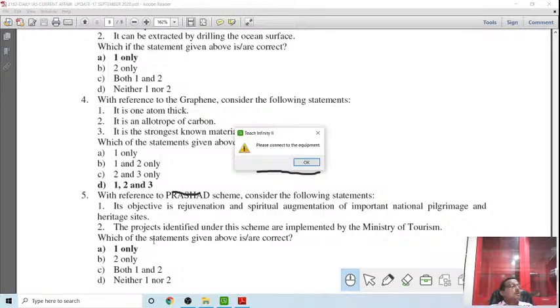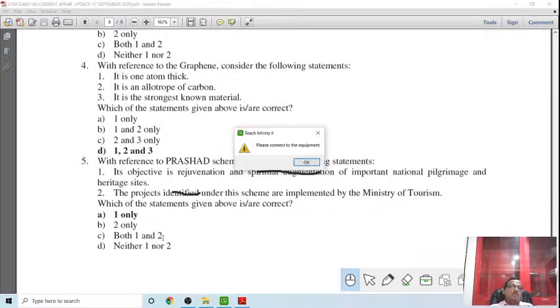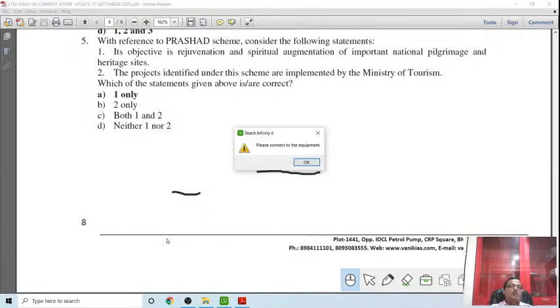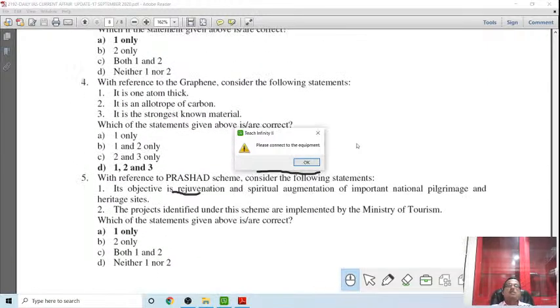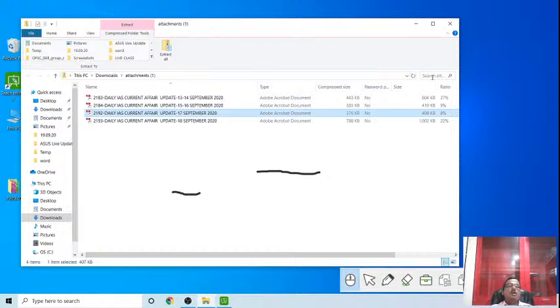No, by the state government, not by the Ministry of Tourism. The central government gives the fund, but the implementation agency is in the state government, not the tourism ministry of the central government.